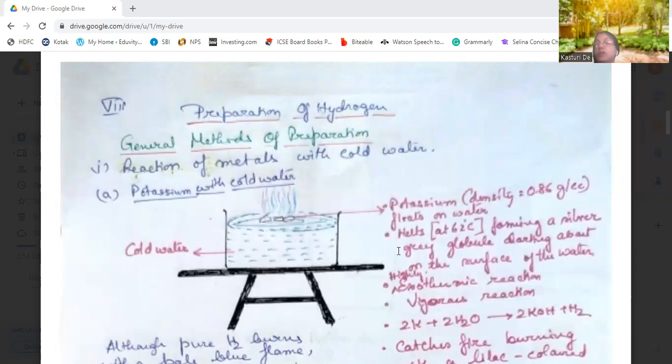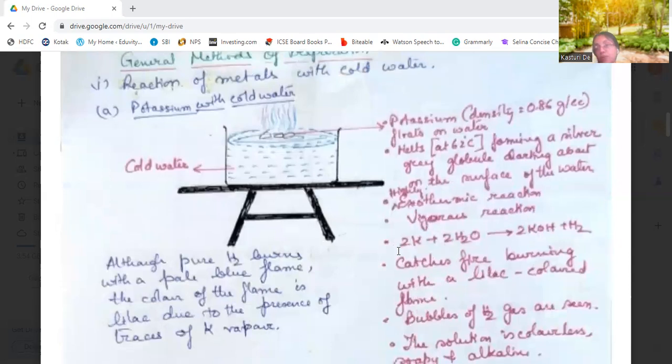So potassium reacts with water to form potassium hydroxide or caustic potash, and hydrogen is released. Now this caustic potash is an alkali, a base, because the solution turns soapy. That indicates that the potassium has changed to potassium hydroxide.